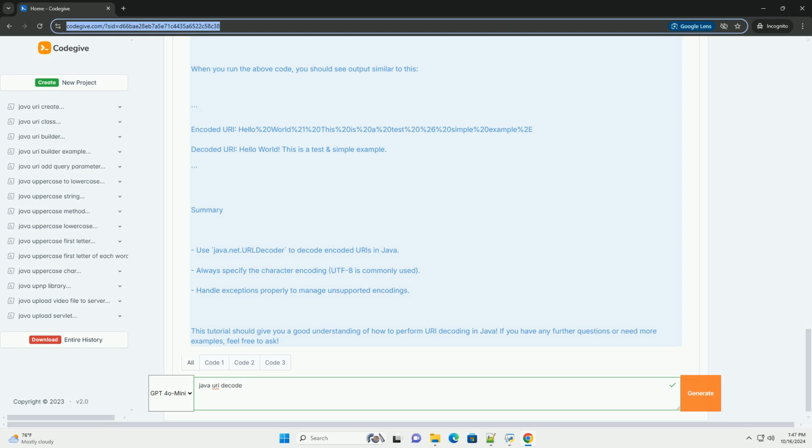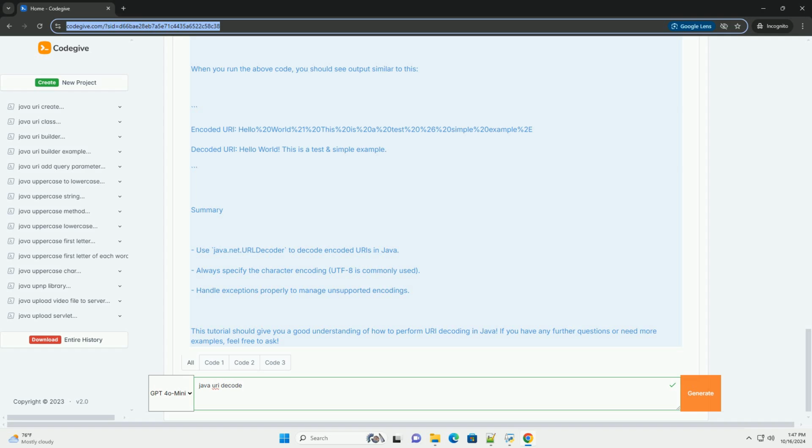Explanation of the code. 1. Import statements. The required classes are imported at the beginning of the file. 2. Main method. The main method is the entry point of the program. 3. Encoded URI. A sample encoded URI string is initialized. 4. Decoding. The URLDecoder.decode method is called with the encoded URI and the character encoding, UTF-8 in this case. The decoded string is printed to the console. 5. Exception handling. The decoding process can throw an UnsupportedEncodingException, which is caught and handled appropriately.